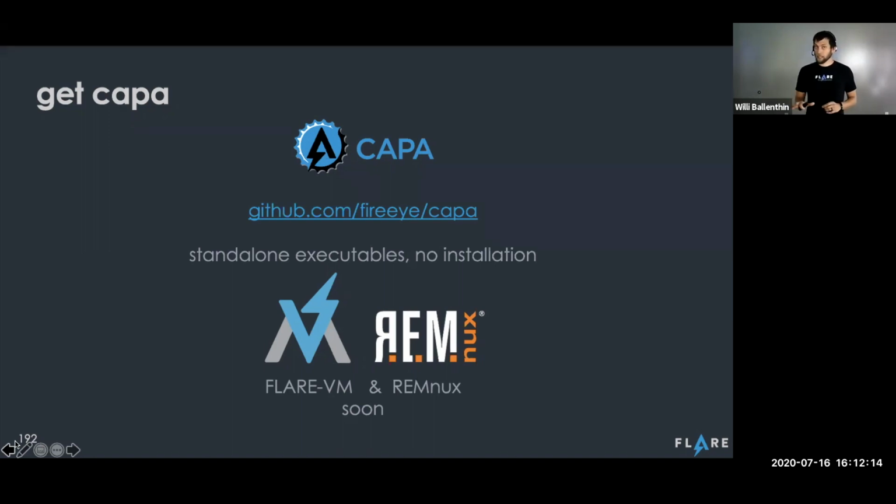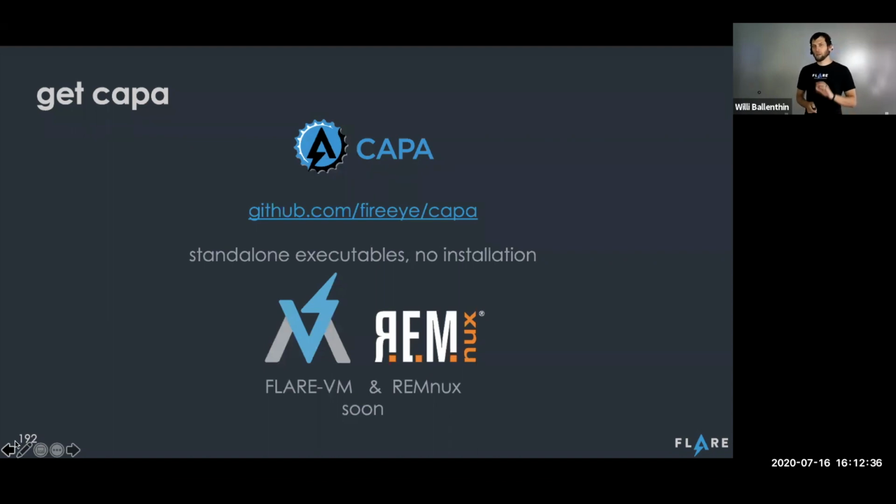They don't require any installation, and they'll work on Windows, Linux, and Mac OS systems. So go ahead, download them, give them a try, get a sense for what Kappa can detect today. We'll also be working to get this released as part of the Flare VM and Remnux distributions so that your analysis workstations are pre-populated with this tool.